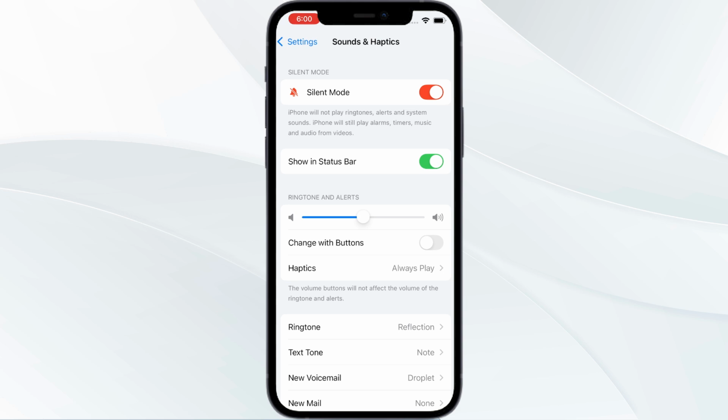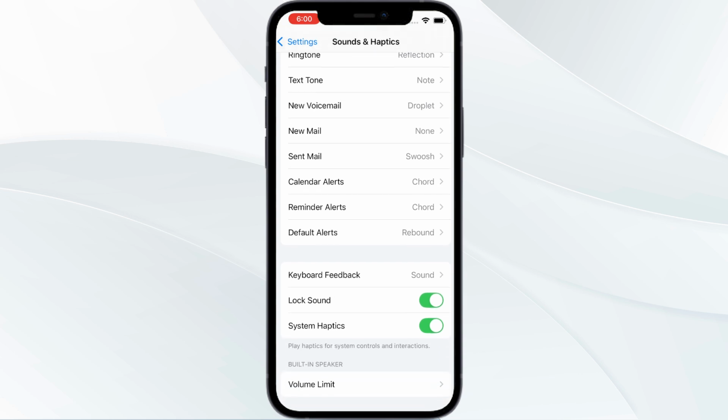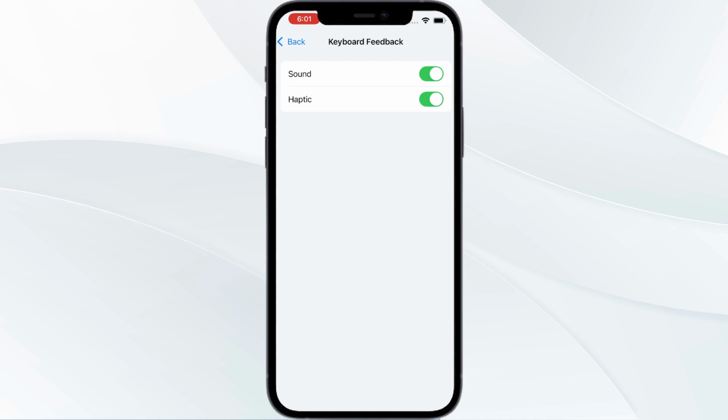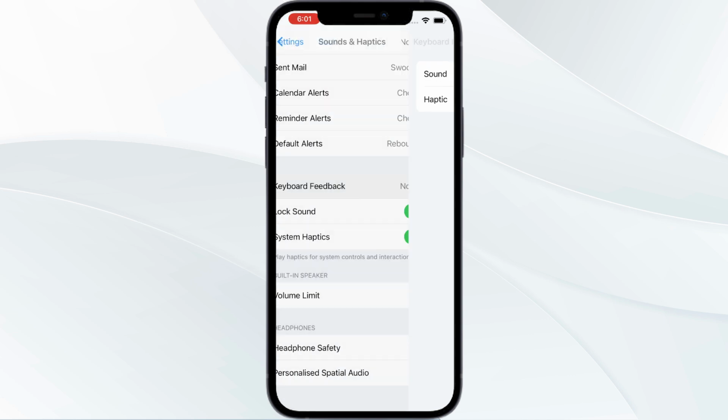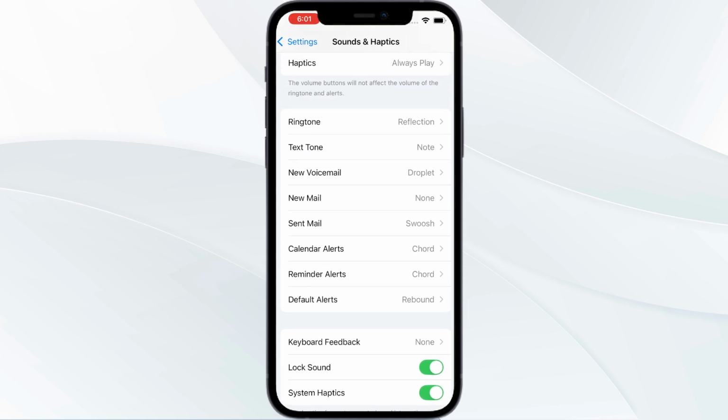So once you go to sounds and haptics, you need to scroll down and try finding keyboard feedback. Click on keyboard feedback, and if you have turned this on, make sure you turn it off. You may also find keyboard clicks. Click on it and toggle that off.